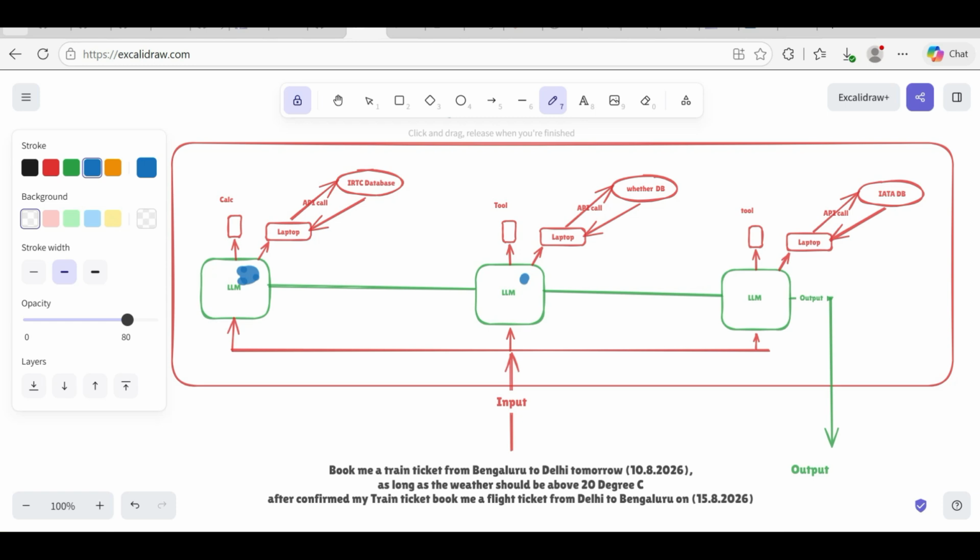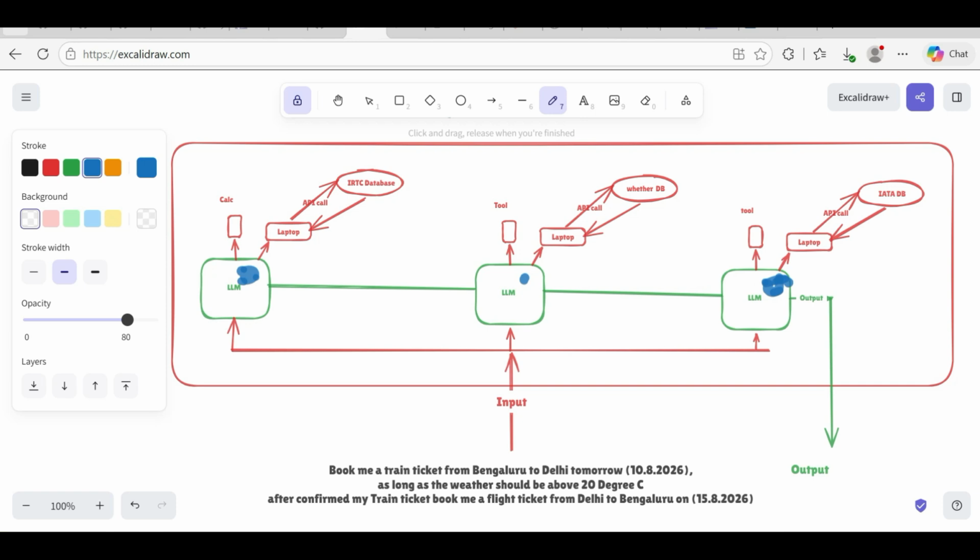And third, when it goes towards the IATA database, it will check what flights you have and what your range is. It will take the cheap and best flight and book it for you. This is just an overall example. Here we have many conditions, whether you need first class, second class, or which type of Airbus you need. We have all these details, but I'm giving you an overall example so that you can easily understand these three terms. It will process this data and finally book and give you the output.